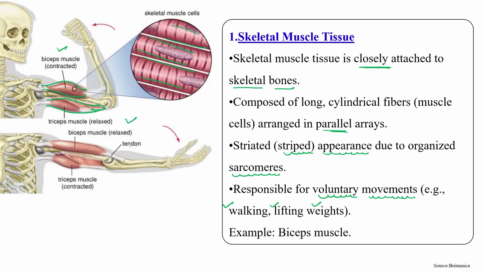If we hold up our hand, then biceps are in the contracted position, while triceps are in a relaxed mode. If we put our hand down in a normal way, there is no movement at that time. Biceps are in the relaxed mode, while triceps are in the contracted position.